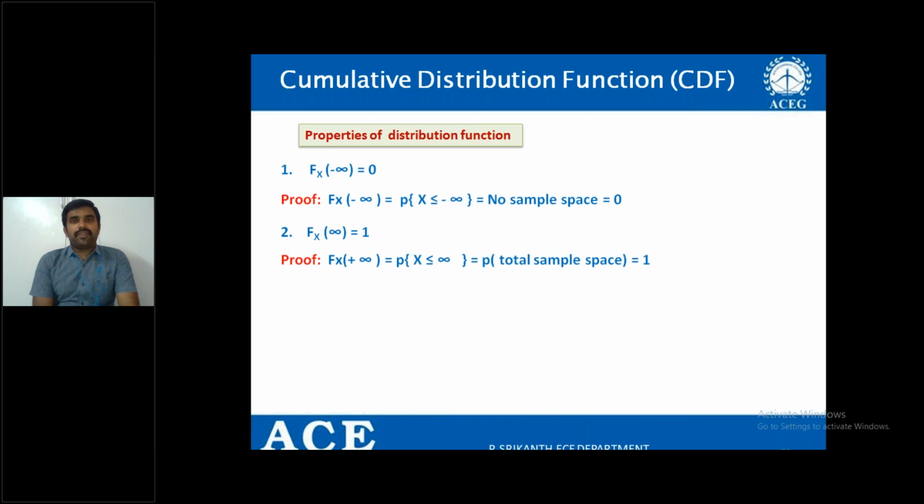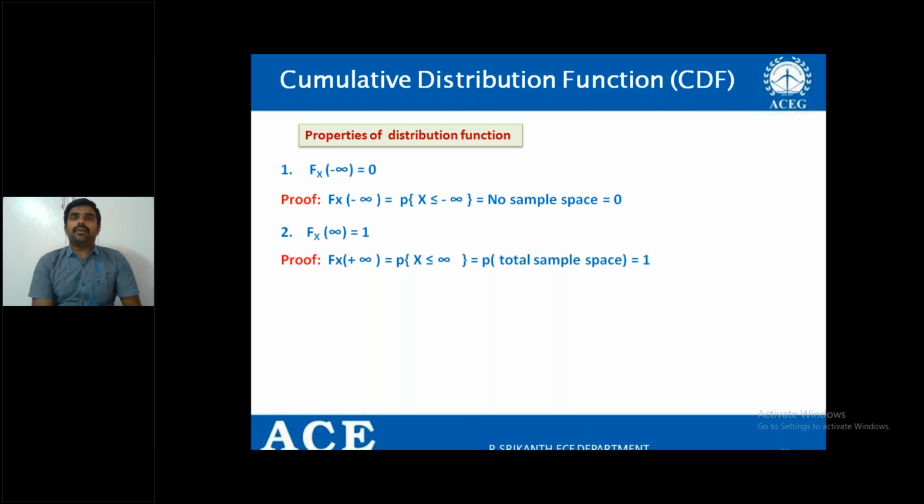Because Fx of plus infinity is the probability of x less than or equal to plus infinity. As per the definition of the random variable, this can be represented as the sum of all the individual elementary probabilities of x equal to 1, 2, 3, and so on until plus infinity.